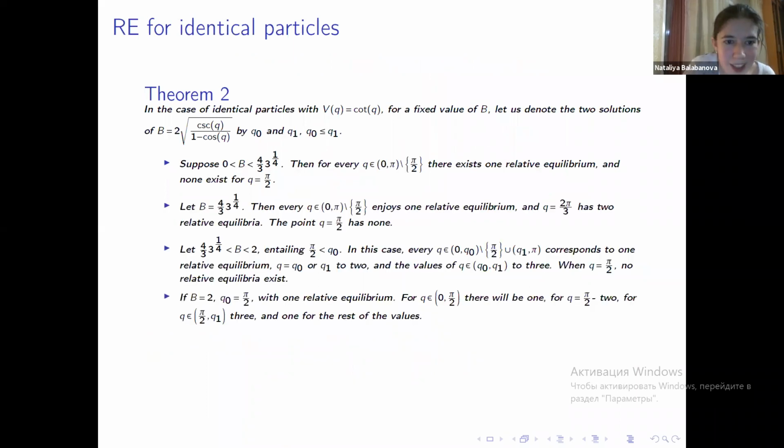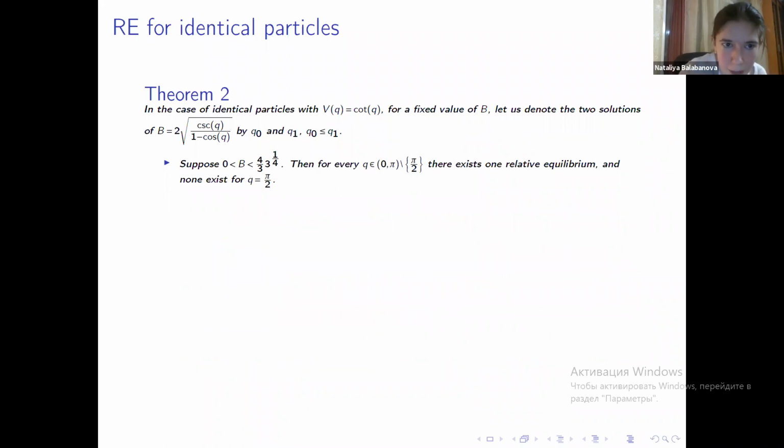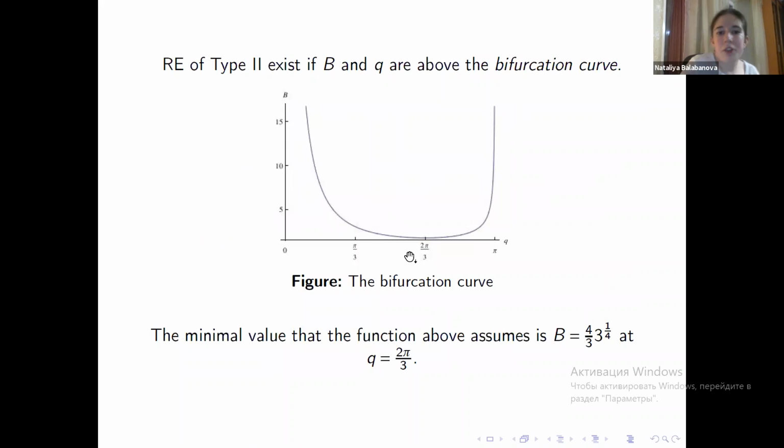Now, this very, very long theorem basically assigns the number of relative equilibria to every point in the BQ plane. There are many cases, but I won't go into the details. So suppose the value of B is quite small, and for us small is less than this critical number here. So if you imagine the horizontal line here, it does not intersect the bifurcation curve. So for every value of Q with B less than this number, we have one relative equilibrium except for pi over 2. Pi over 2 does not have any relative equilibrium.